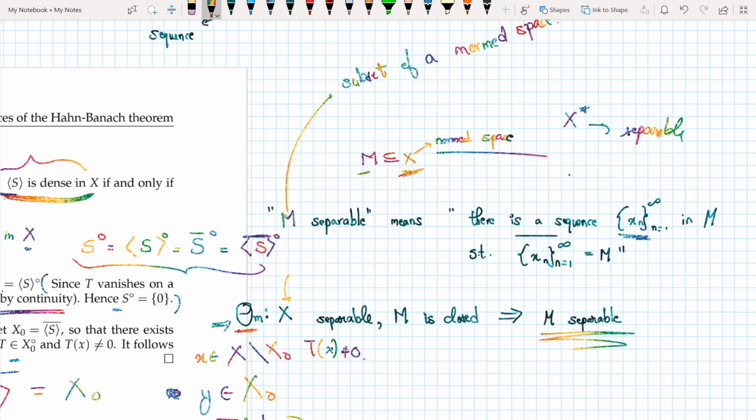As we saw here, M is the unit circle. Now our norm space X star in this case is separable, which means a closed subset is itself separable, which means there is a sequence in M, which in our case is the unit circle, and the sequence is Tn, such that the closure of that sequence is the unit circle itself.